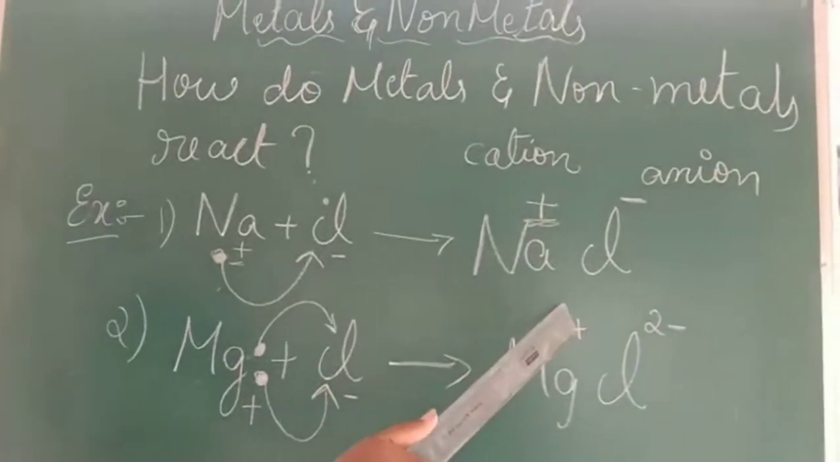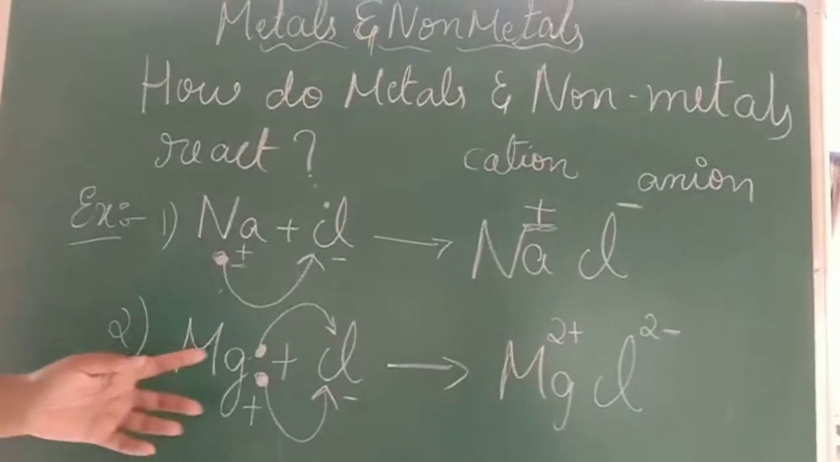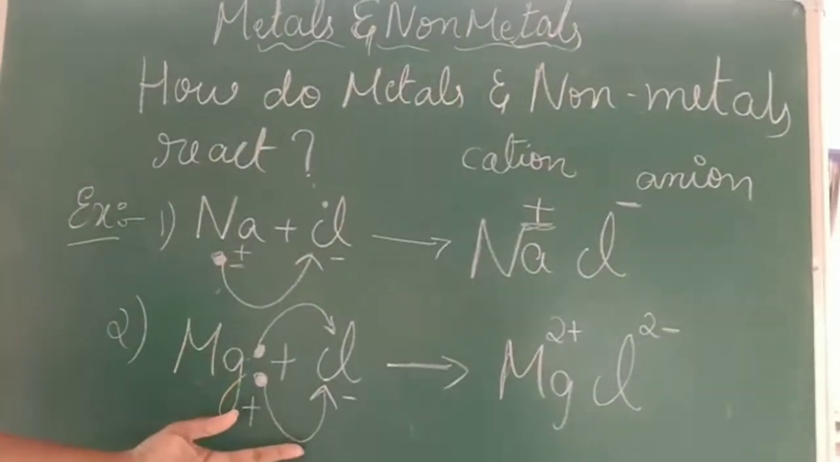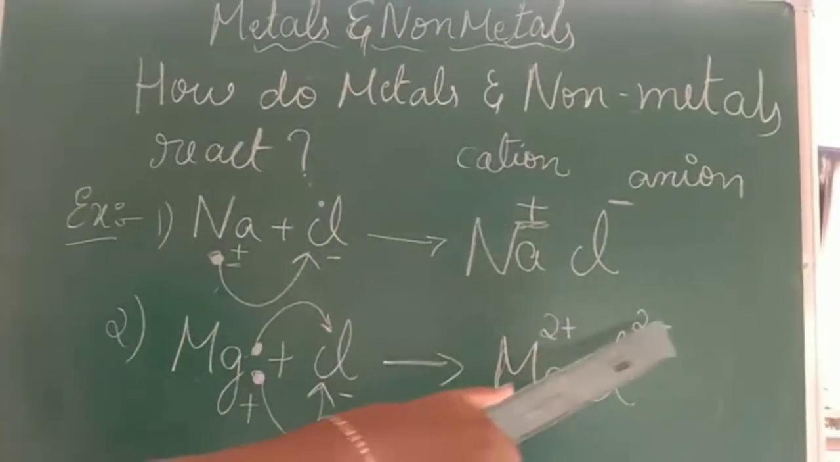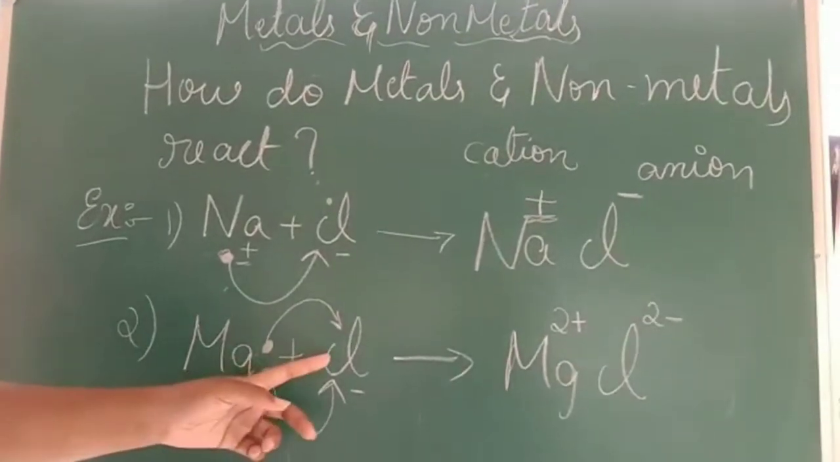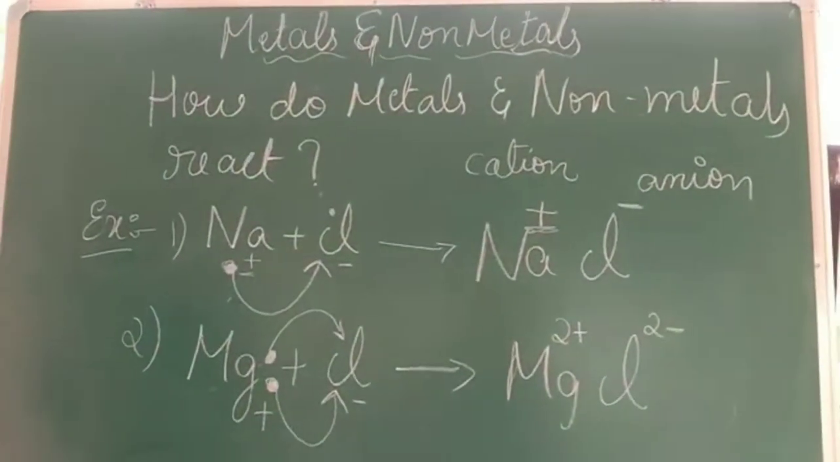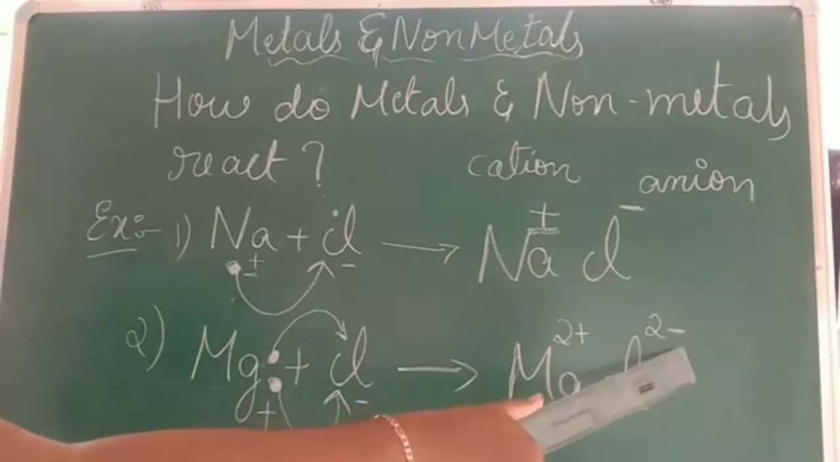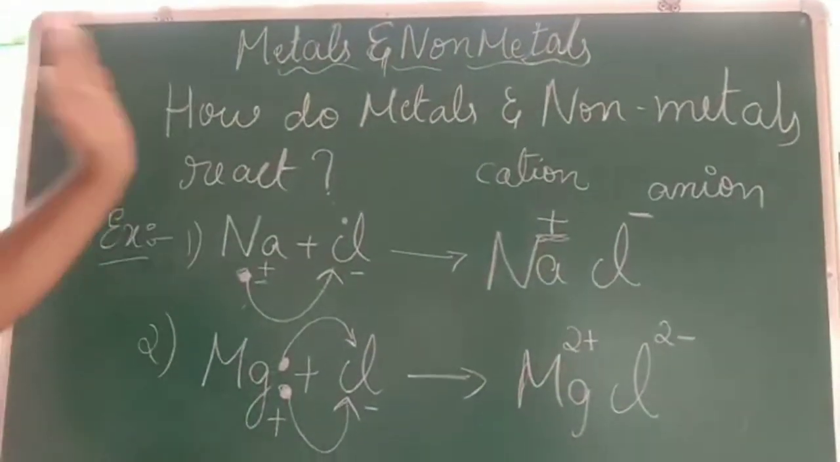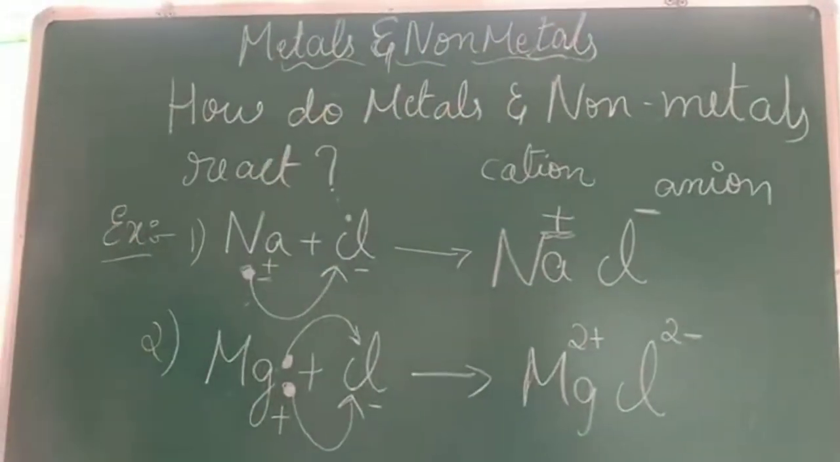So why is it plus here on the magnesium? Because magnesium is donating the electron, so it gets a plus charge. And why is it minus here? Since chlorine is receiving the electron, so it gets the negative charge here. So this is the explanation of how metals and non-metals react with each other.